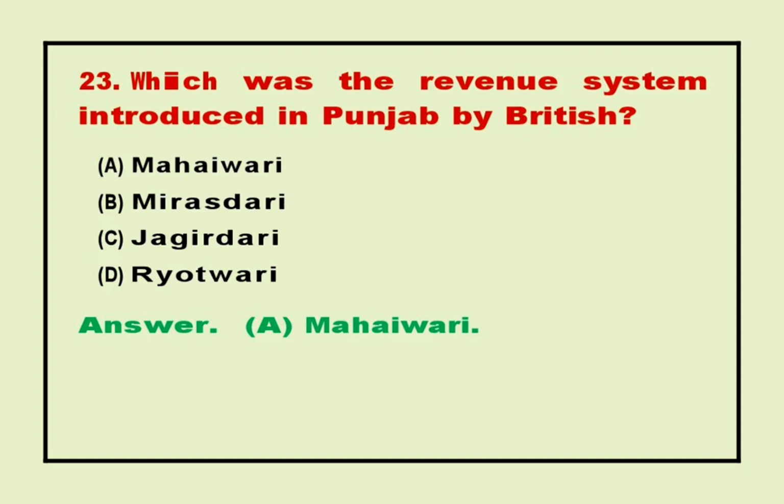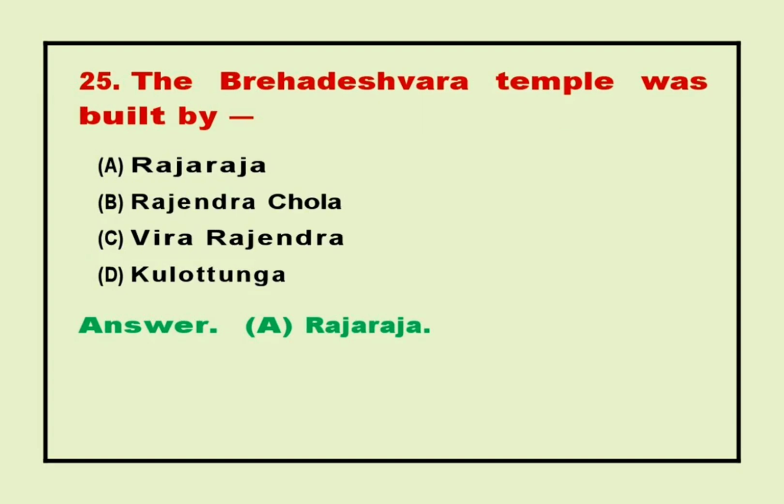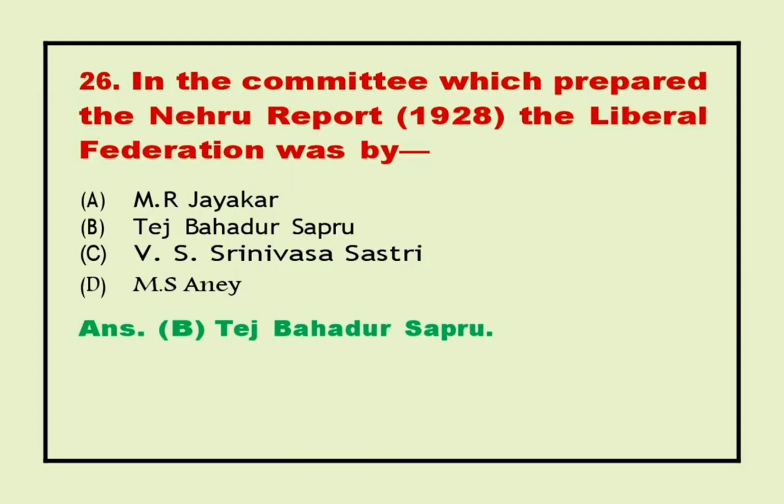23. Which was the revenue system introduced in Punjab by the British? Answer A. Mahalwari. 24. The Dutch East India Company was established in the year? Answer A. 1602. 25. The Brihadeshwara temple was built by? Answer A. Rajaraja.